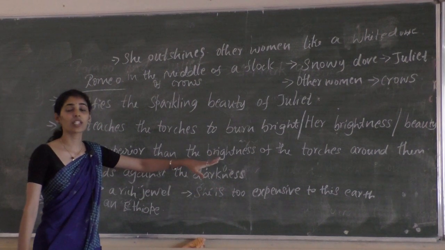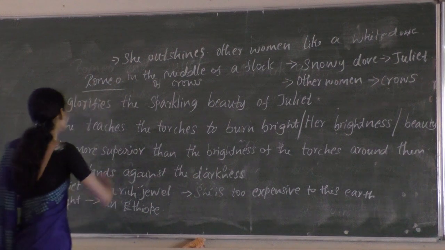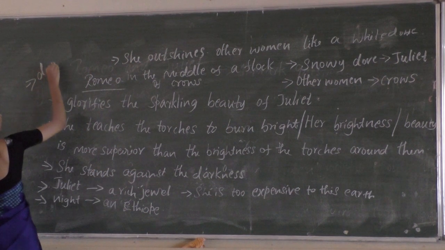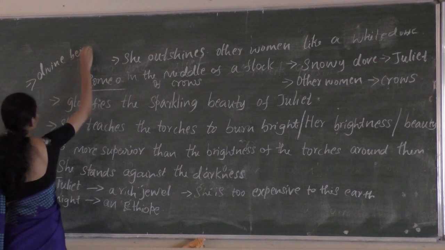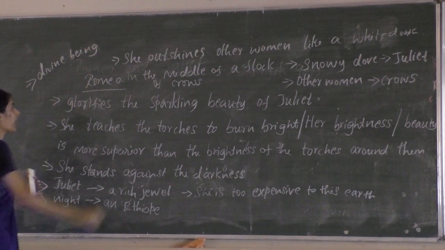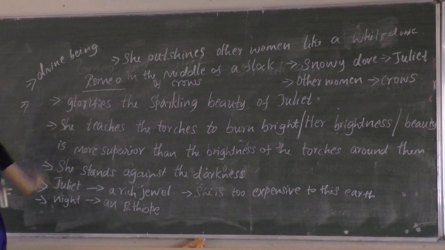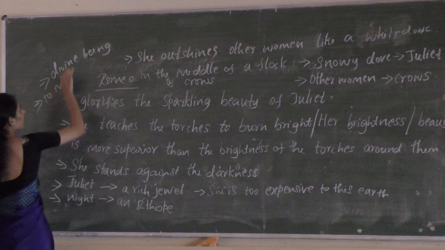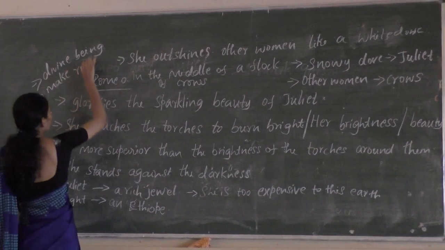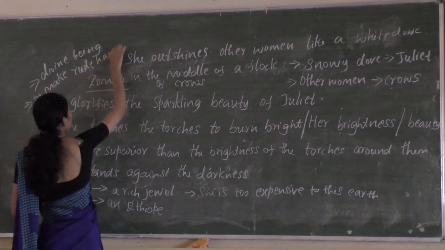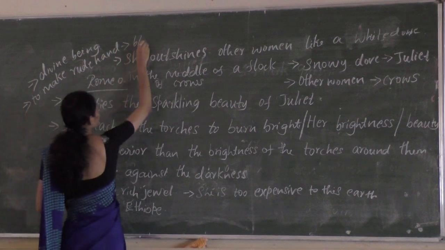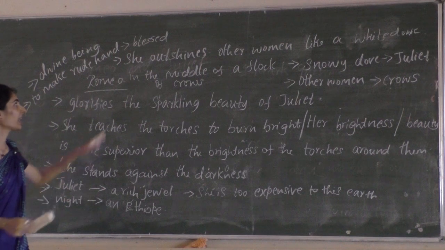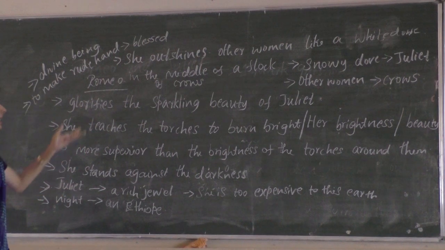She is like a divine being, and that is why he wants to touch her hand to make his rude hand blessed. So he says he had never seen such true beauty till that night.